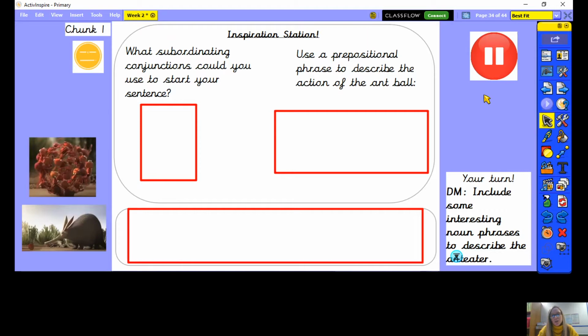What subordinating conjunctions could you use to start a sentence? So the sentence we're writing is describing how when the ant ball is formed and it starts moving towards the anteater. So how could you start that sentence? Pause the video now while you jot down some subordinating conjunctions.